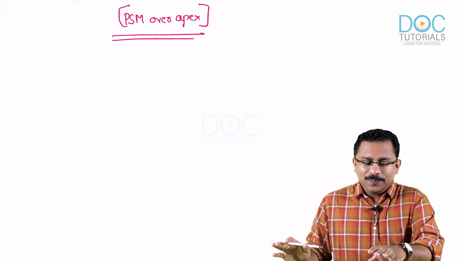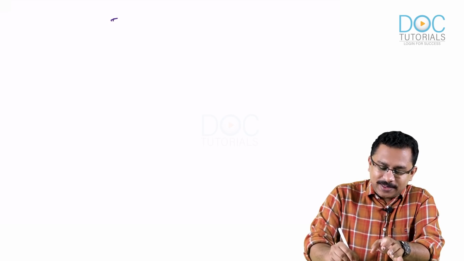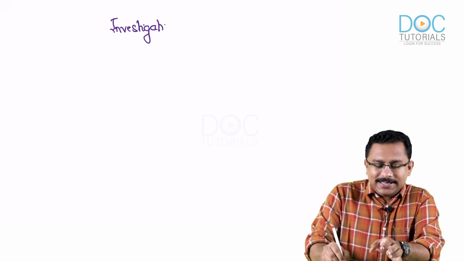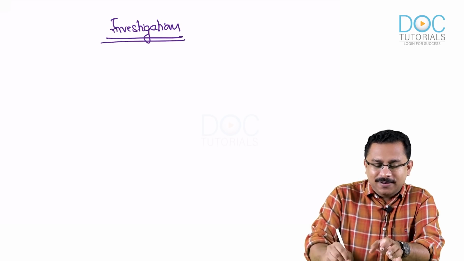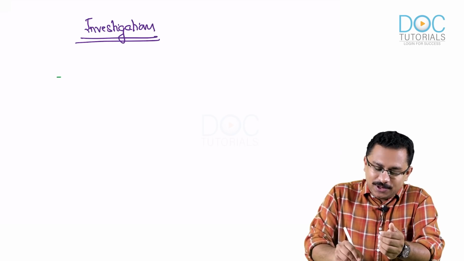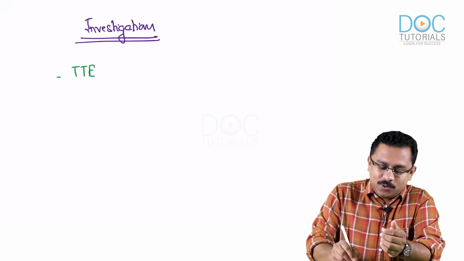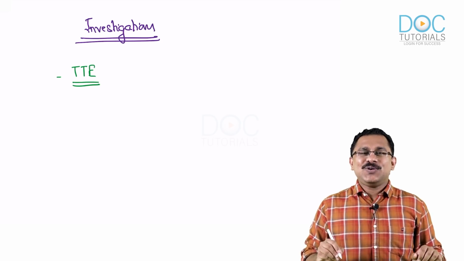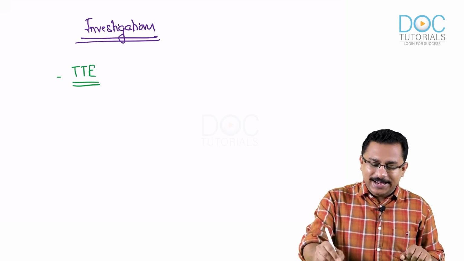Okay, so after having seen the examination findings of hypertrophic cardiomyopathy, let's move on to investigations. What investigation are you going to do to confirm your diagnosis of hypertrophic cardiomyopathy? You are going to do a transthoracic echocardiogram. So what are you going to see in the echo?